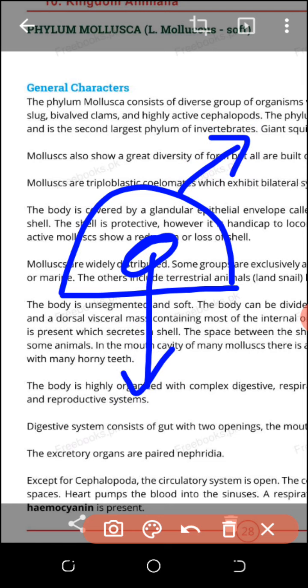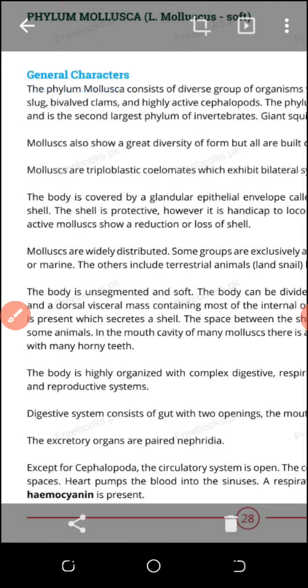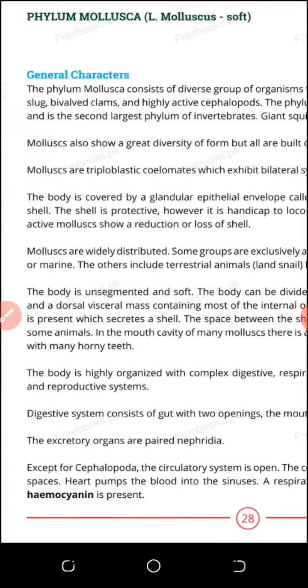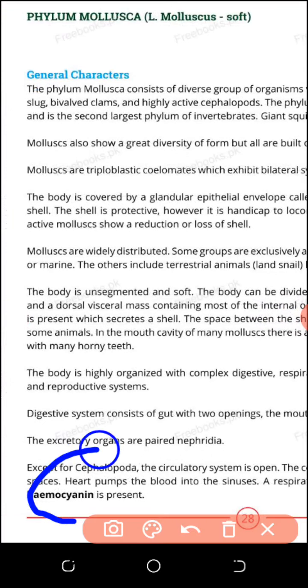They are also bilateria. They are also with three germinal layers, and they are bivalved, meaning their shells consist of two parts. They can fold into each other. Excretory organs are nephridia. Two openings are present, one a mouth, one an anus. And one more thing, they have one pigment in the body, hemocyanin, which, like hemoglobin, transports oxygen.